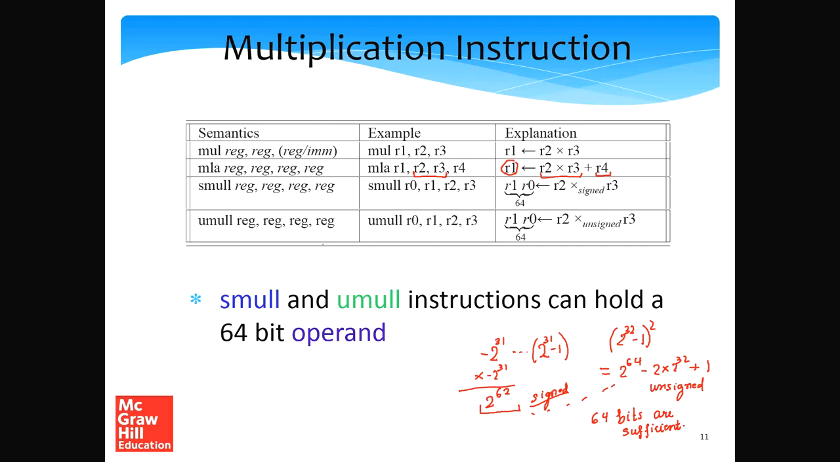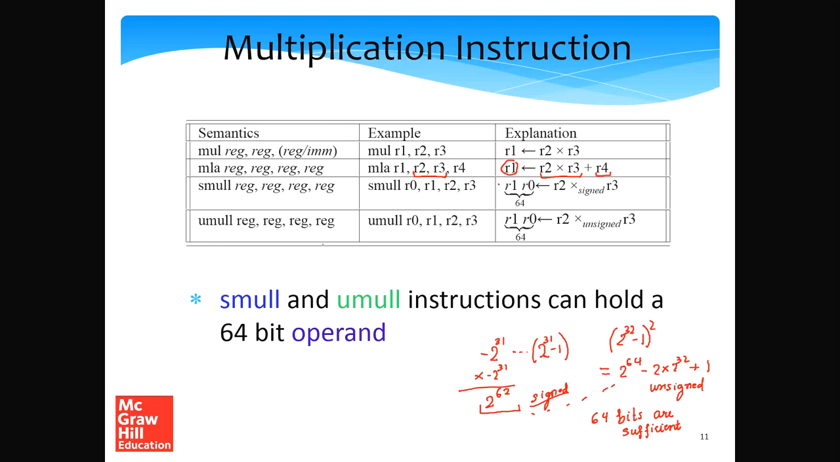64 bits in this sense are sufficient. So for this purpose, ARM has two instructions, smul and umul. So smul is a signed multiplication where we multiply the third and fourth operands. We multiply R2 times R3. We do a signed multiplication. So we assume that R2 and R3 are signed and the final result is signed.